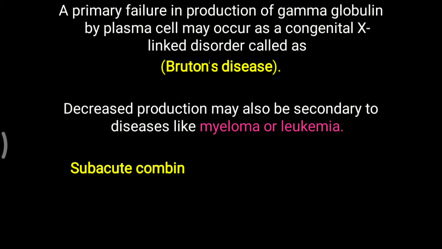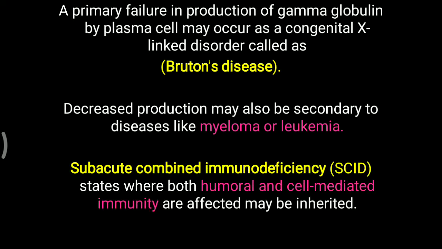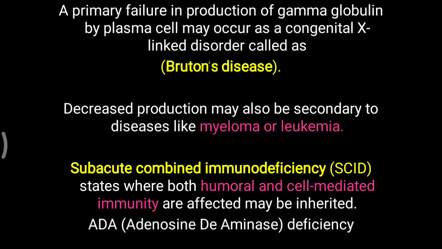Severe combined immunodeficiency, SCID for short. The word combined means both humoral and cell mediated immunity are affected, and that may be inherited. ADA, that is adenosine deaminase enzyme, deficiency can also lead to SCID. ADA is one of the important enzymes in uric acid formation, converting adenosine to inosine, but its deficiency can lead to severe combined immunodeficiency.